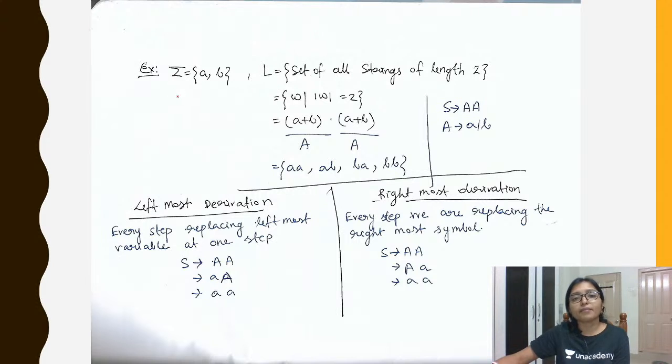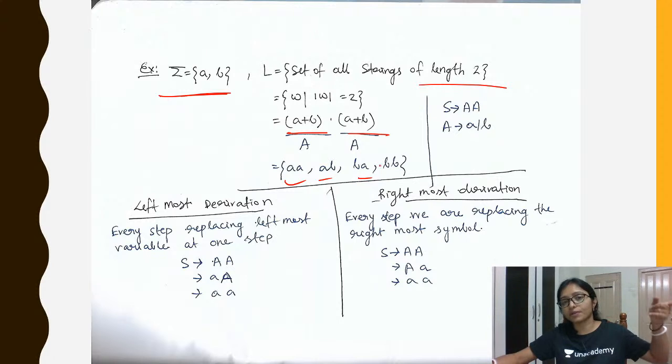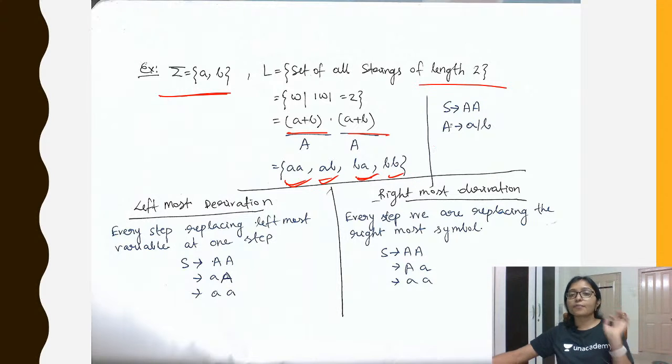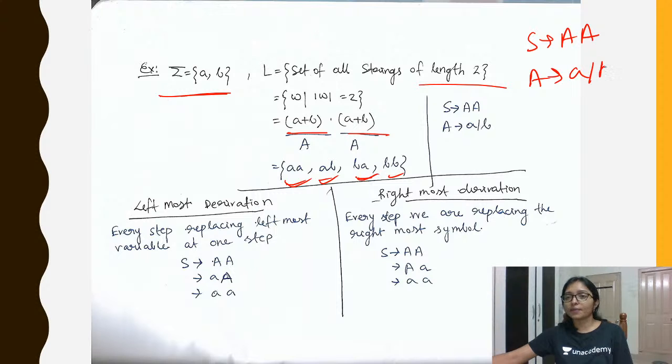So here I am taking another set: alphabet equals AB, and it is the set of all strings of length 2. In our last class, yesterday, we discussed how many strings are possible: AA, AB, BA and BB, right? If this is possible, what will be the grammar? The grammar will be S to AA, and from this A or B, right?